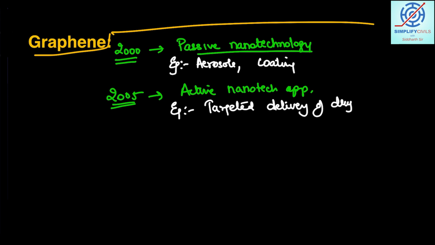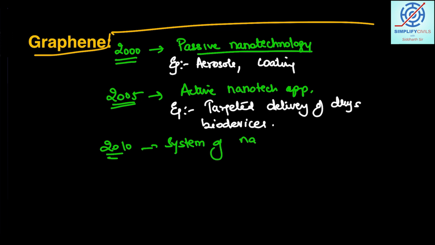Research happened in this aspect, and also in making bio devices. Coming to 2010, the shift occurred in the field of biotechnology overall, and systems of nanotechnology, nanosystems, were created.